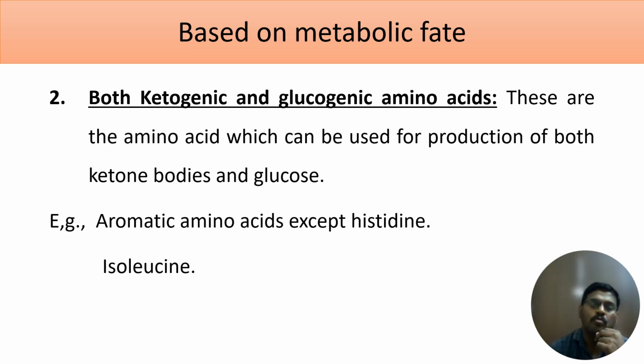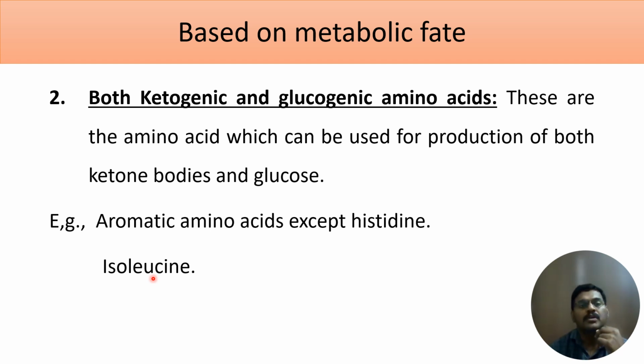Second, both ketogenic and glucogenic is aromatic amino acids except histidine, that is phenylalanine, tyrosine, tryptophan, and isoleucine. So how to remember? The mnemonic is PITT, P-I-T-T. P stands for phenylalanine, I stands for isoleucine, T stands for tyrosine, and the second T stands for tryptophan.